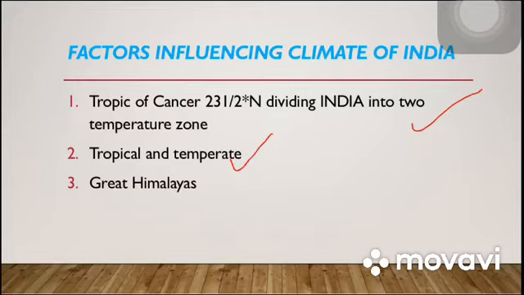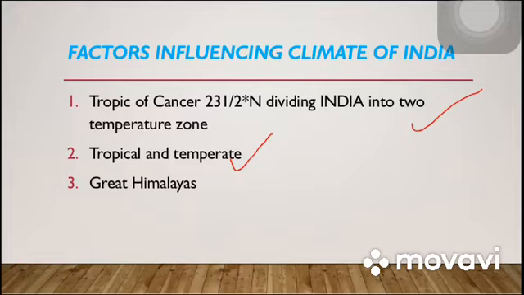The areas below the Tropic of Cancer get direct rays of the sun throughout the year, and twice a year they get overhead sun, whereas the area above the Tropic of Cancer does not get direct rays of the sun, because the sun does not go above 23.5 degrees, because of the inclination of the earth's axis, which is 23.5 degrees from the vertical and 66.5 degrees from the horizontal plane.